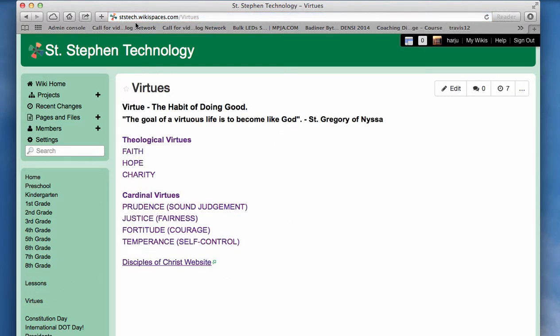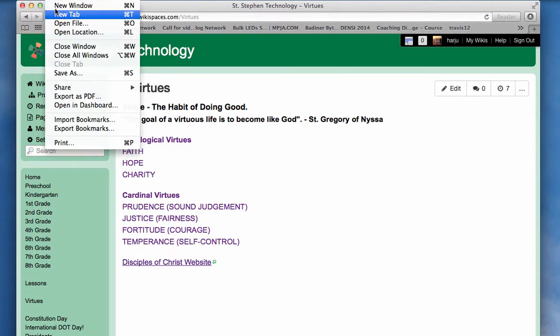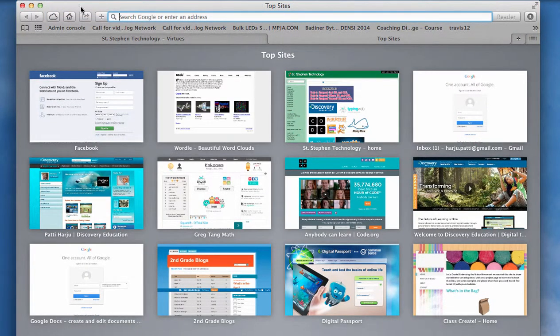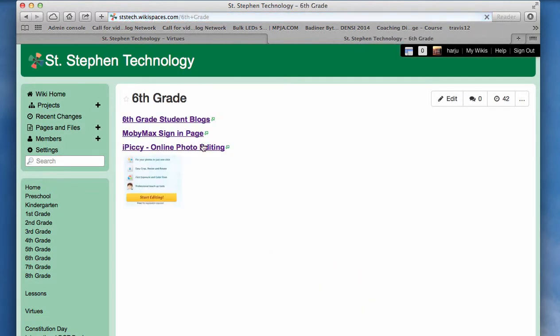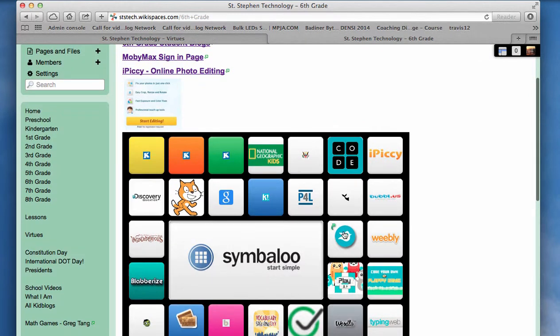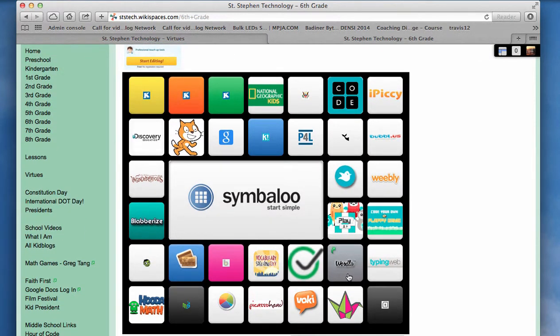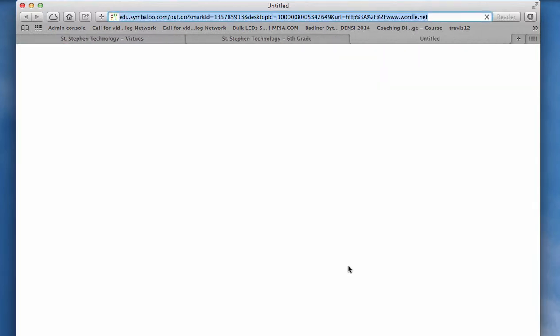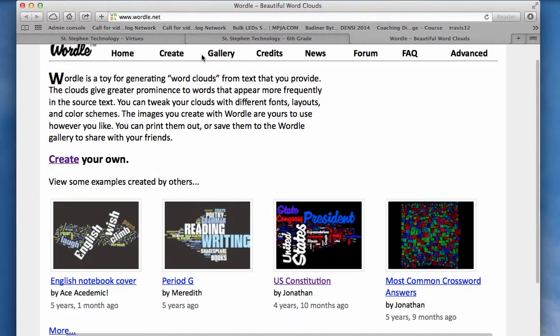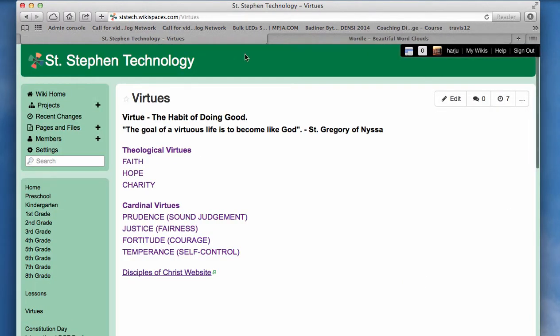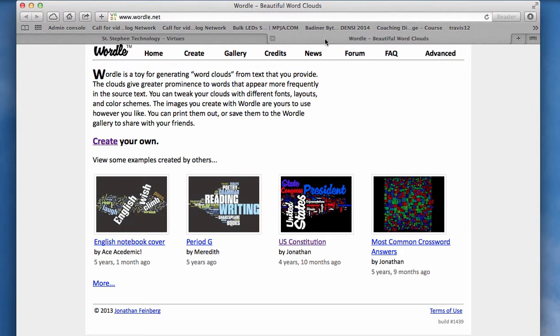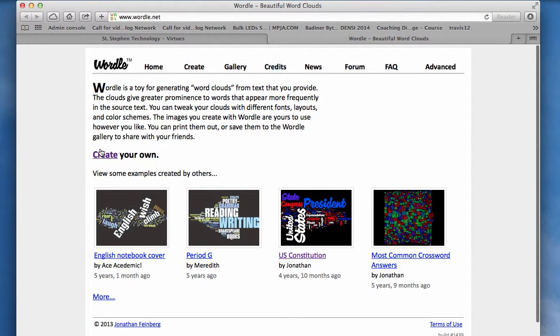Now we're going to keep this open and go up to File and add a new tab. Go to the home page of the wiki, click on your grade, and within the Symbaloo you should again find the link to Wordle. It's right down here, wordle.net. We want to click on that. We can again just get rid of this tab. We only need these two open, Virtues and Wordle, because once again we're going to go back and forth between the two to get the text that we need.